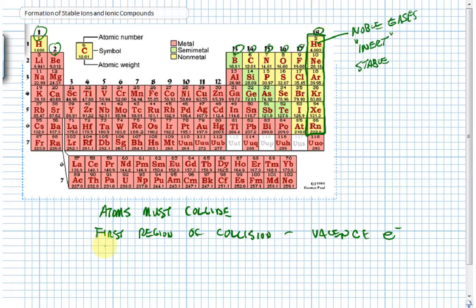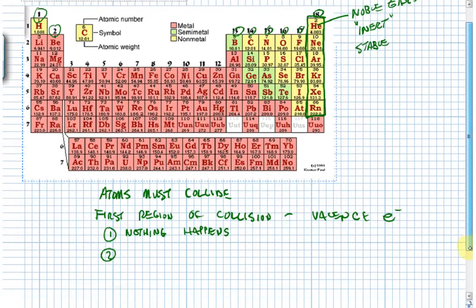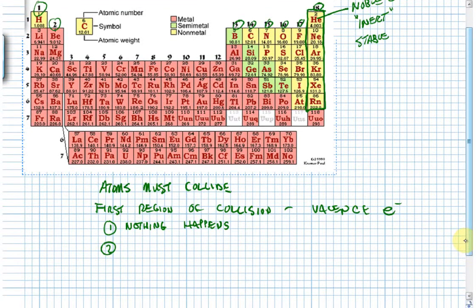Okay, so only 3 possibilities when atoms collide. Nothing happens. So imagine that a neon and a helium atom bump into each other. Nothing happens. When nothing happens, that's telling us that these substances that are colliding are already as stable as they can get, and there's no getting more stable.